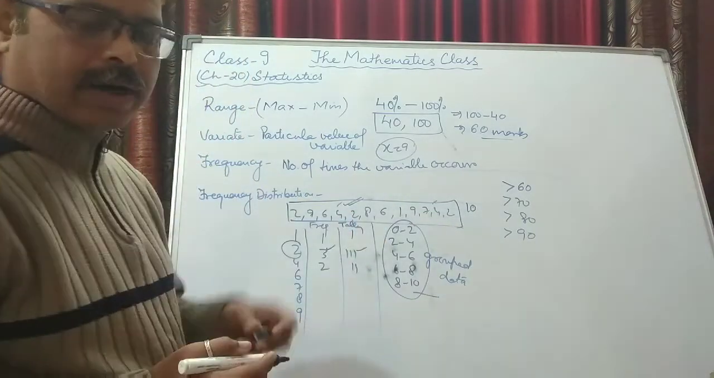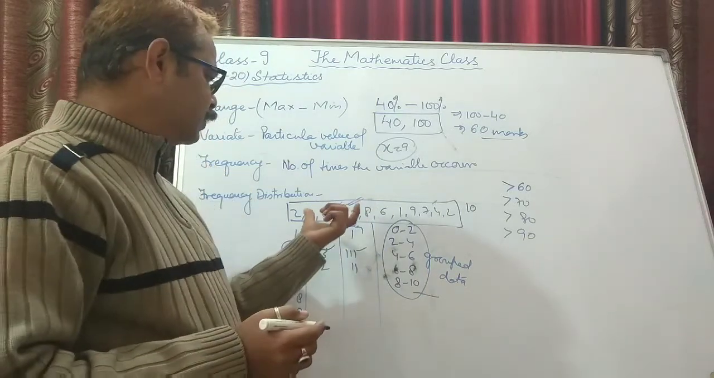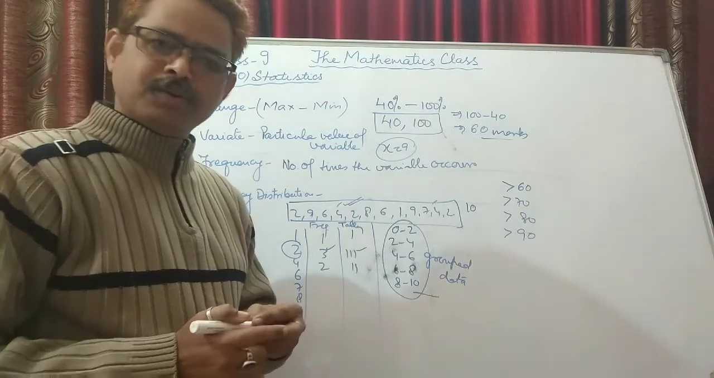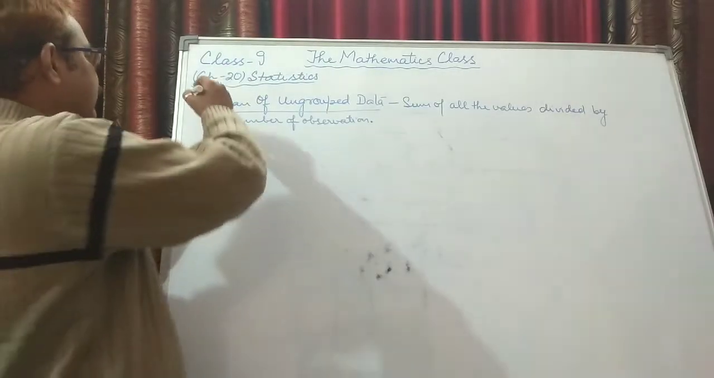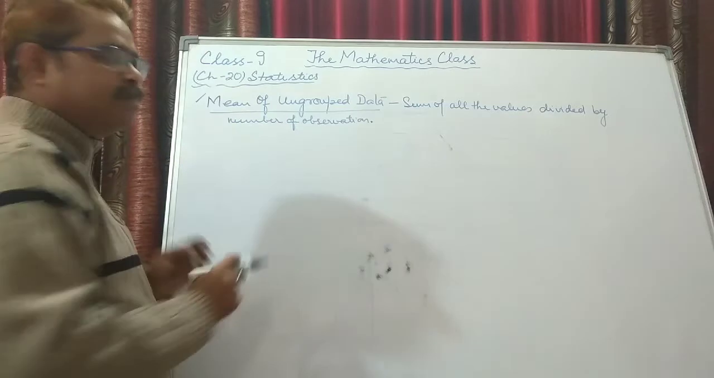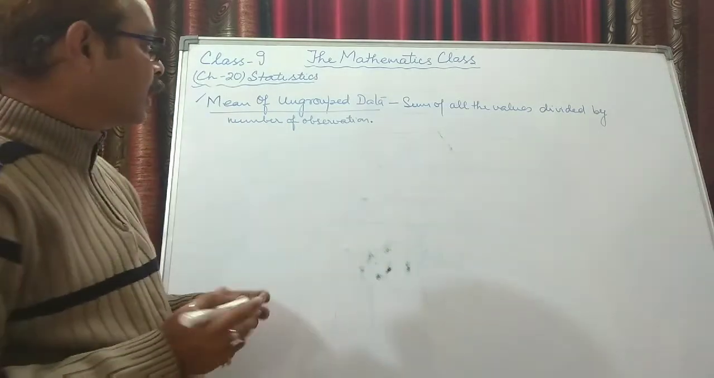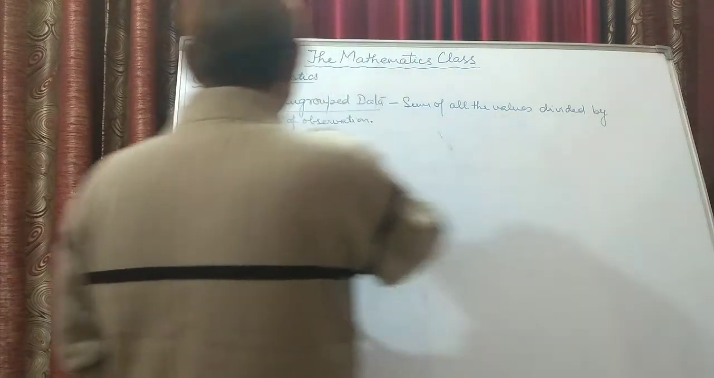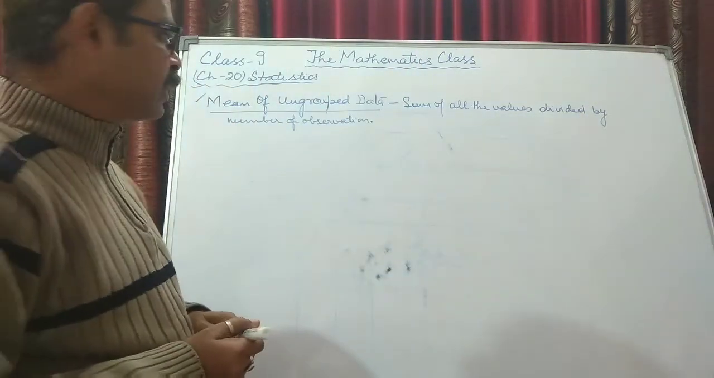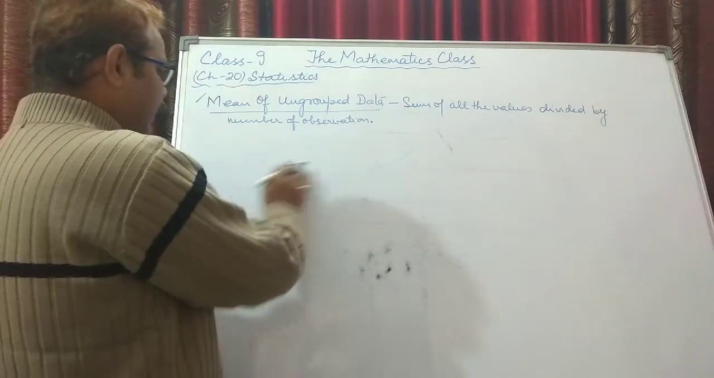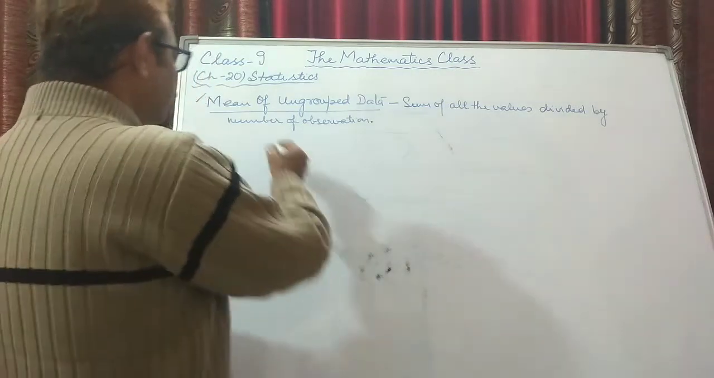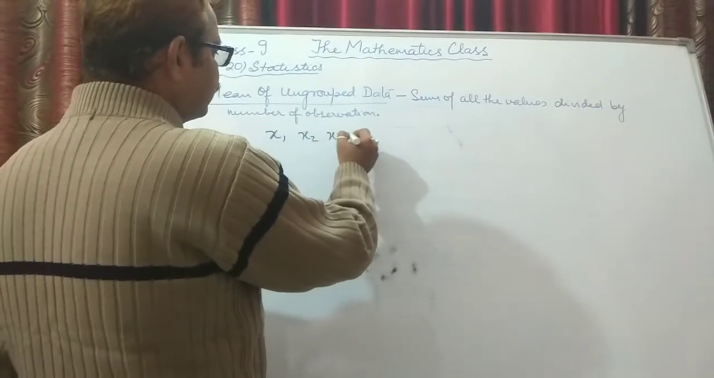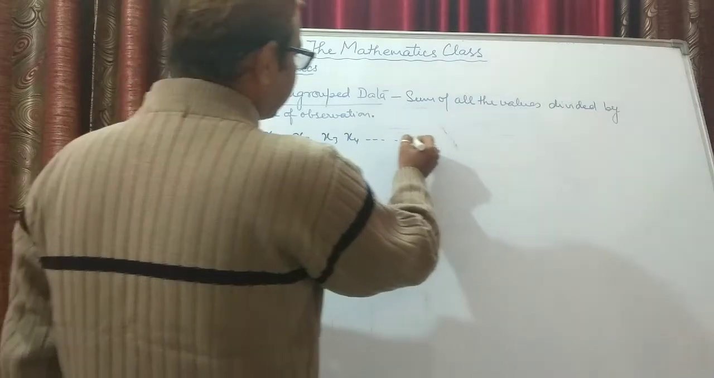So first of all, for ungrouped data, we will be studying mean and median. The first thing we need to know is the meaning of mean of ungrouped data. What is the meaning of mean? Sum of all the values divided by the number of observations. What is the meaning of this? Suppose we have raw data or ungrouped data, where one value is x1, other is x2, x3, x4 and up to how many?